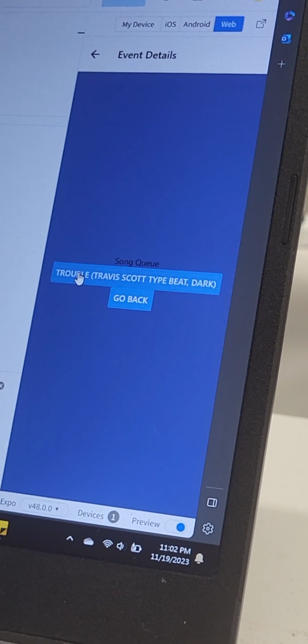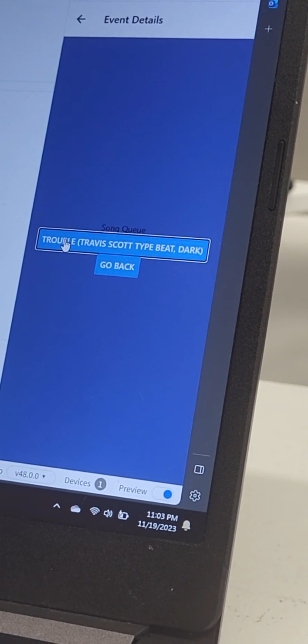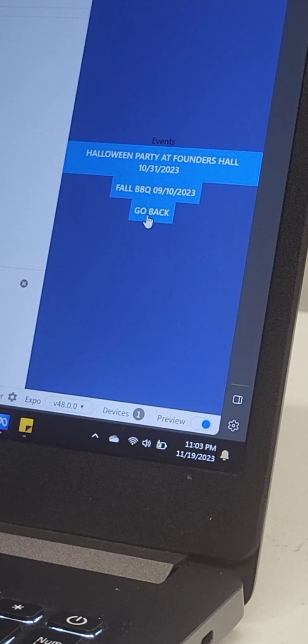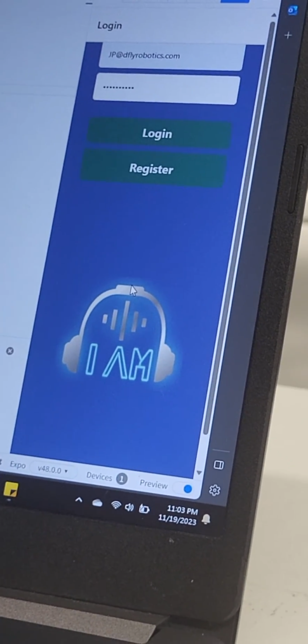And as you can hear, the song is playing, and I can navigate back to the events page and back to the login. Thank you for your time.